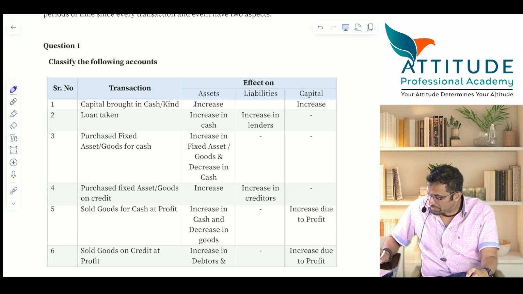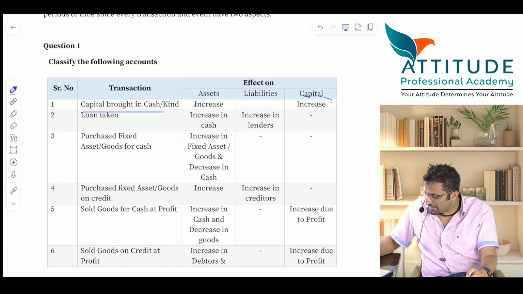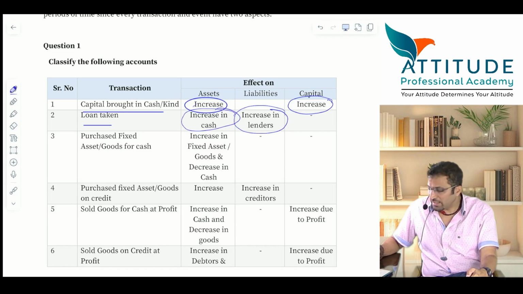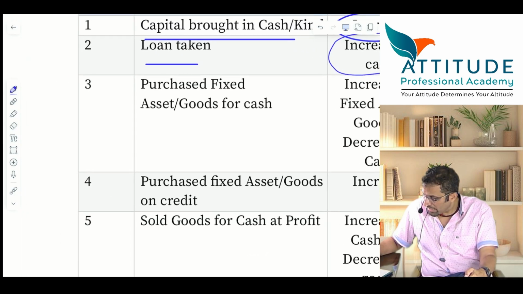Here, capital brought in cash or kind. Capital increases, asset also increases. Loan taken, what will increase? Asset increases, liability also increases. Is it equal? Okay, leave this, come on.